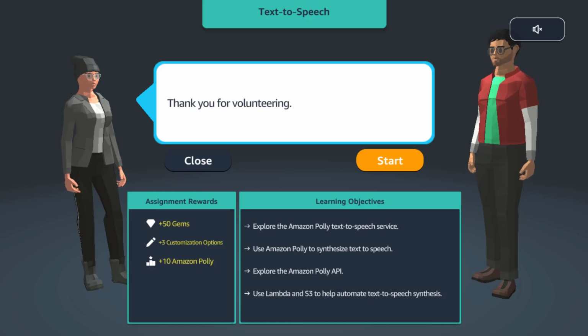What was that service we used to extract from documents? This is going to be Polly, and there are a couple of other services which will be similar. We'll explore the Polly text-to-speech service, then we'll use Polly to synthesize text-to-speech, then we'll explore its API, and then we'll use Lambda and S3 to automate. So let's click start.